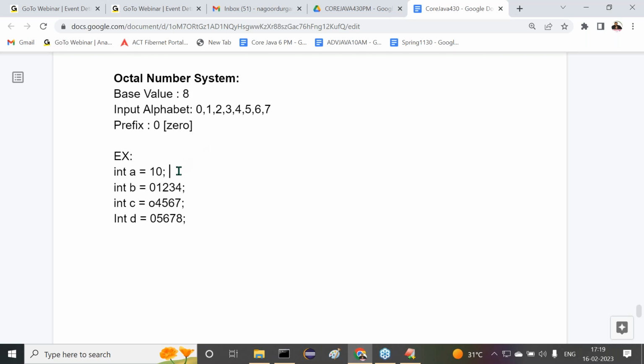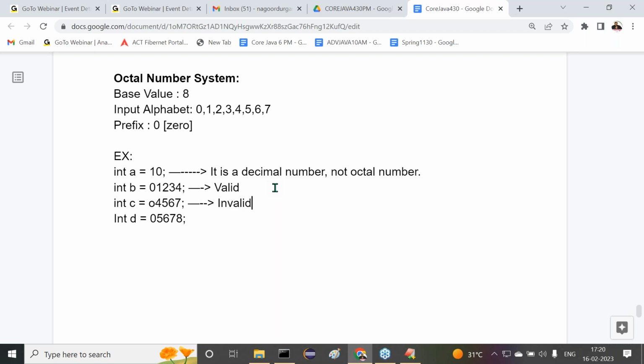Now tell me, the first one, is it an octal number or a decimal number? It is a decimal number, not an octal number. Right, sir. Is the second one valid or invalid now? Definitely it is valid, no problem. Is the third one valid or invalid now?